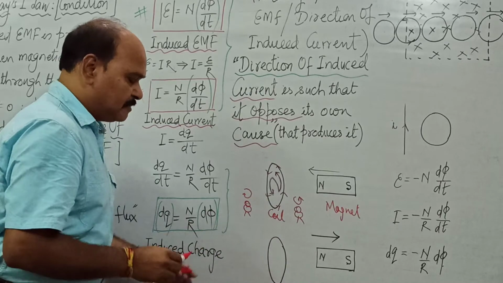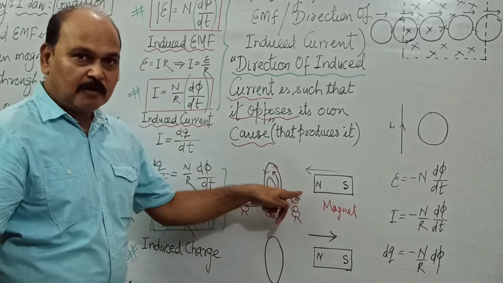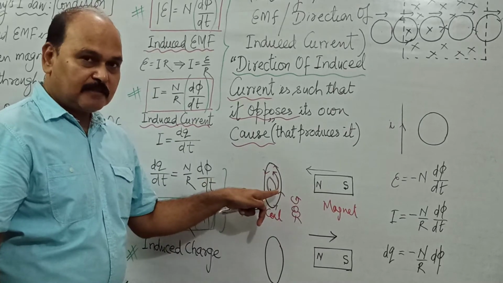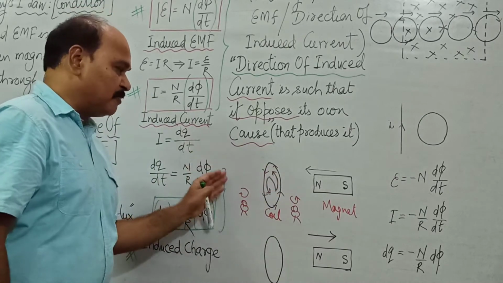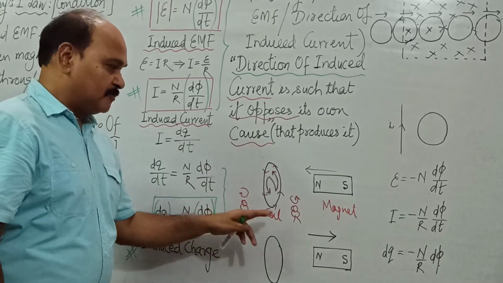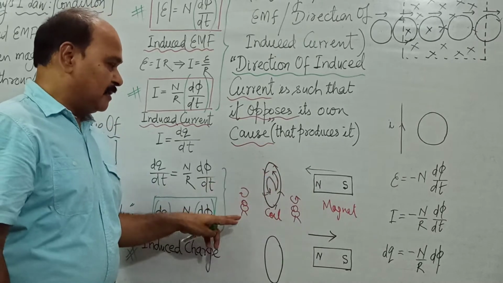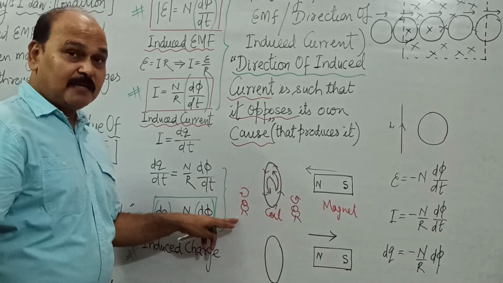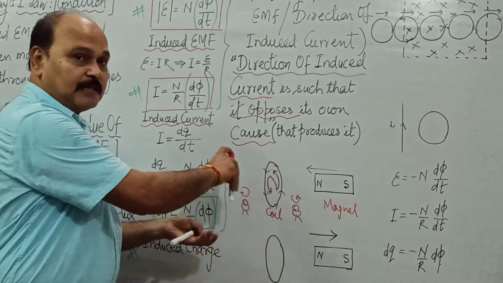Clockwise. So if we look at this coil from the side which is facing this north pole, the current is anti-clockwise because of Lenz's law. If this is anti-clockwise, the other face, the current is going to be what? Clockwise. So this observer is going to see the induced current flowing in anti-clockwise direction, and this observer is going to see the current flowing in clockwise direction, which is not shown here. This is the other side of the coil.